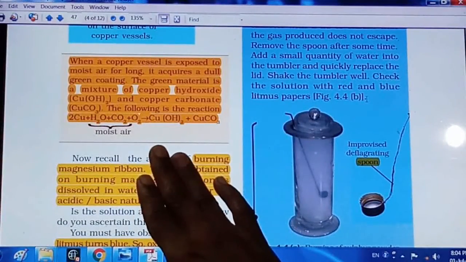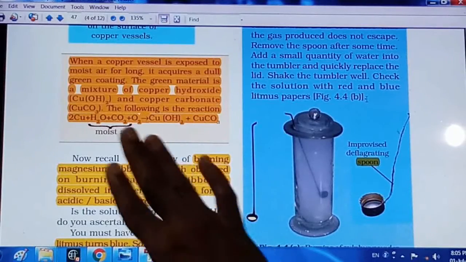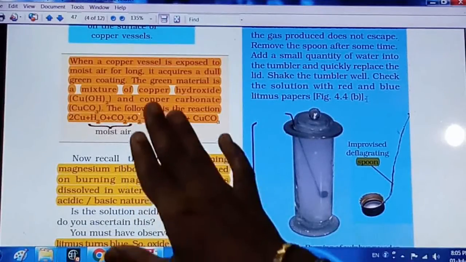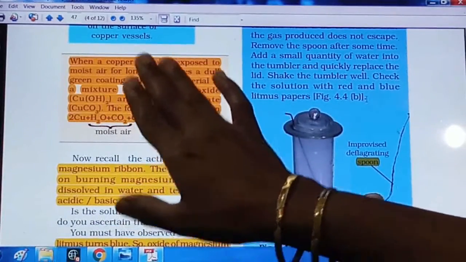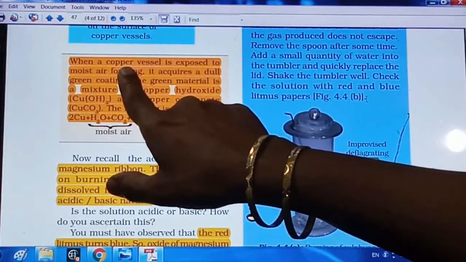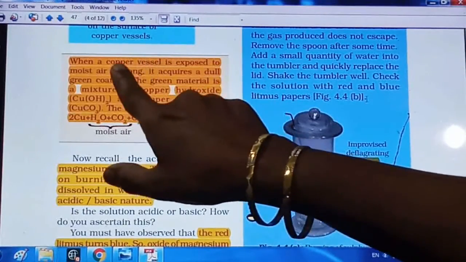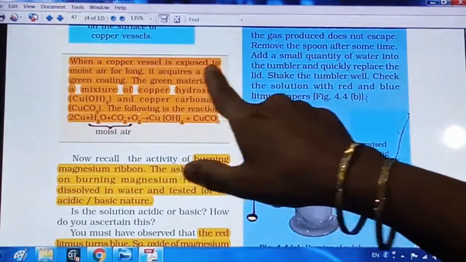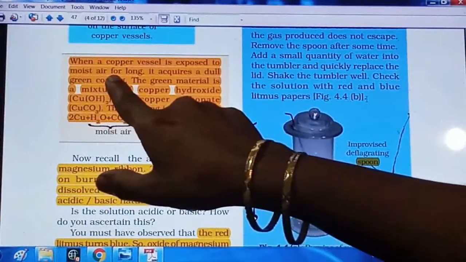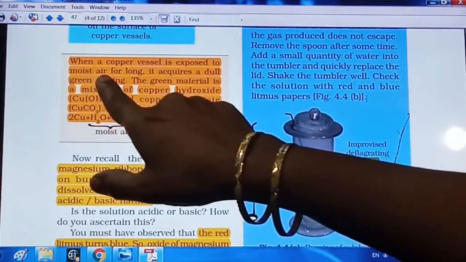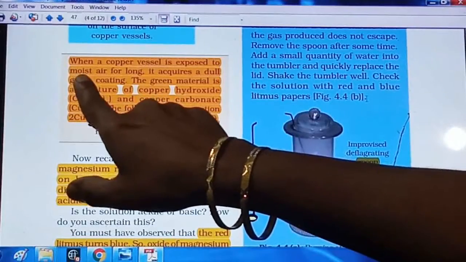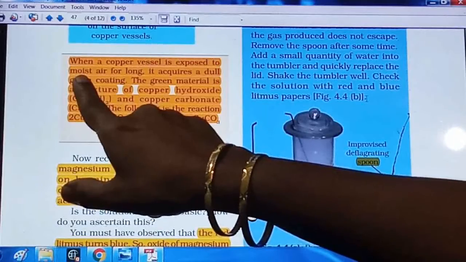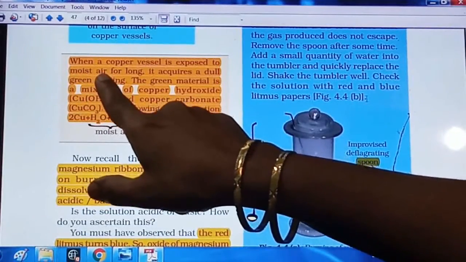On the next page in your textbook, one more box is given. This is given for your extra information. Here the example is given of the copper vessels which are there at home, right? Copper is also a kind of metal. So whatever vessels are made of copper are metal. When these copper vessels are exposed to moist air for a long time. Moist air means it contains moisture, so it has water molecules, and air means it has oxygen.